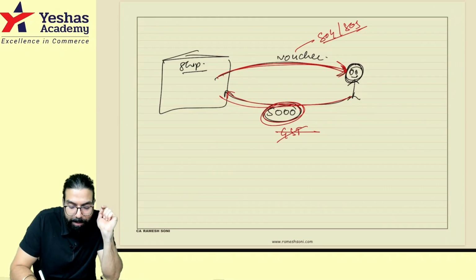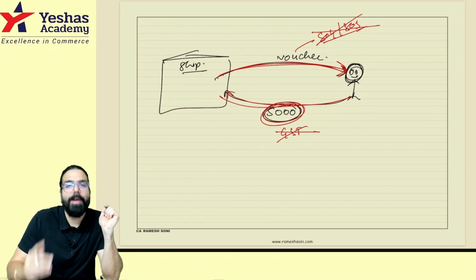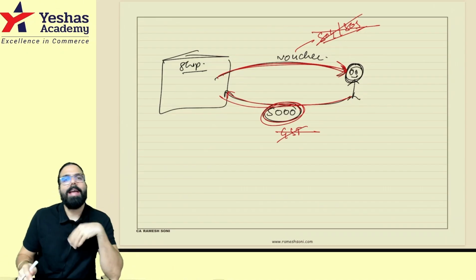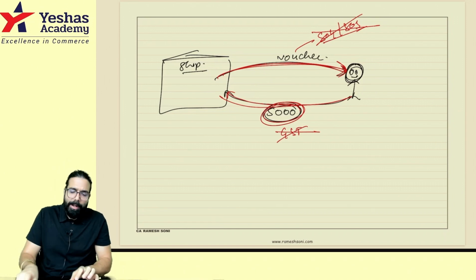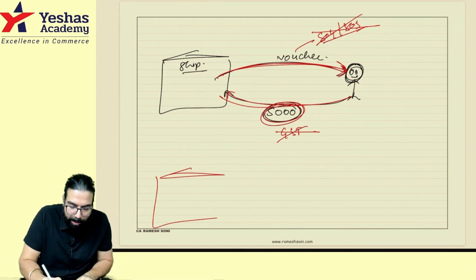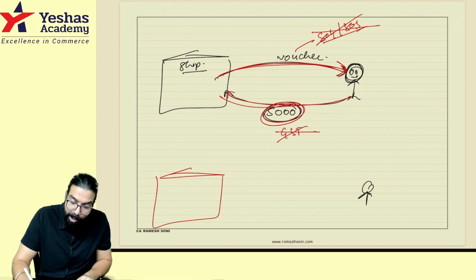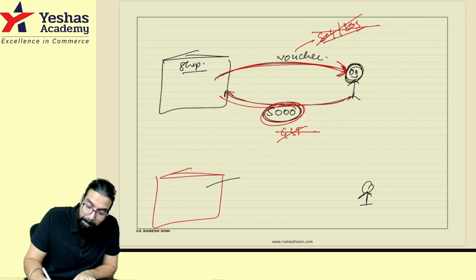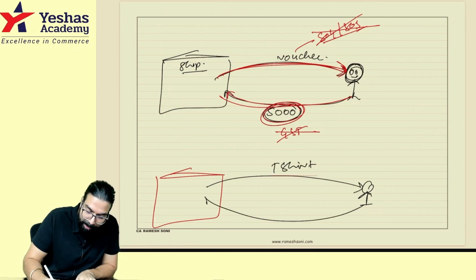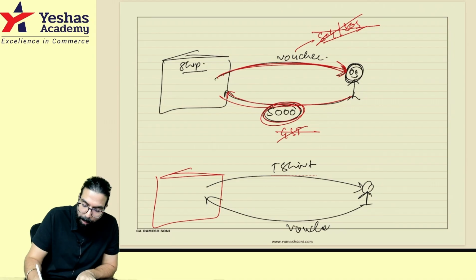It means when a person is selling a voucher, it is not supply of goods or supply of service. I went ahead and gave you a voucher, you gave me 5,000 rupees. Now what will you do? Next time you will come to my shop and tell me, sir, I want some goods, maybe a t-shirt. I will supply you a t-shirt, and in return you will give me the voucher for making the payment.